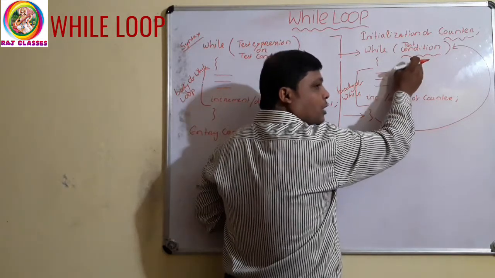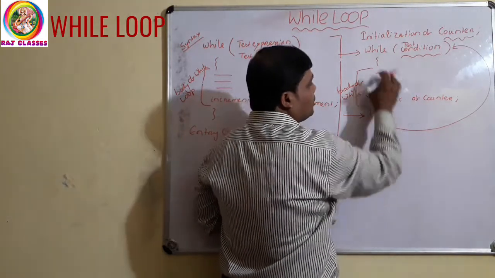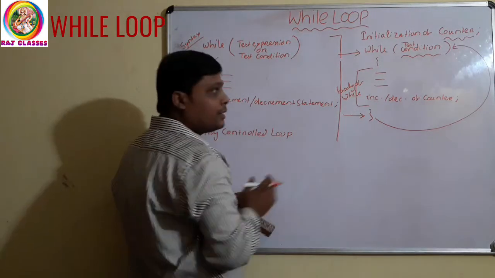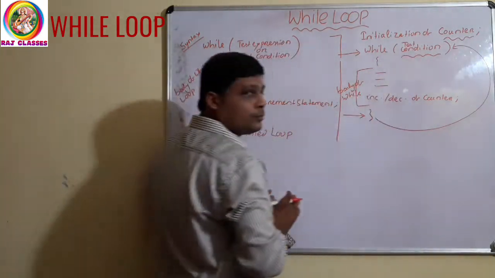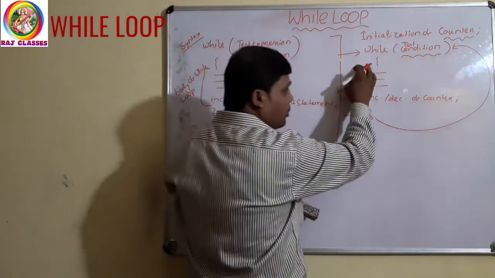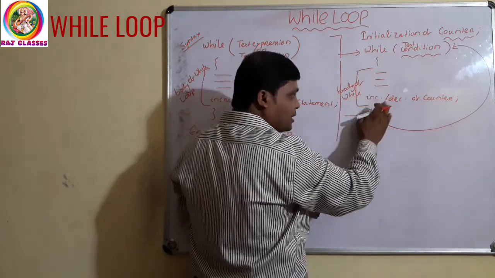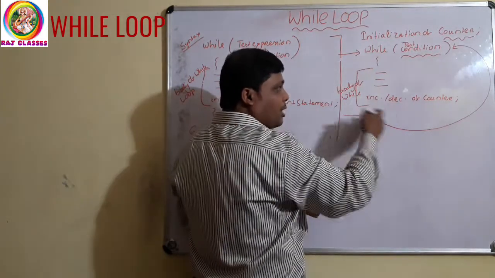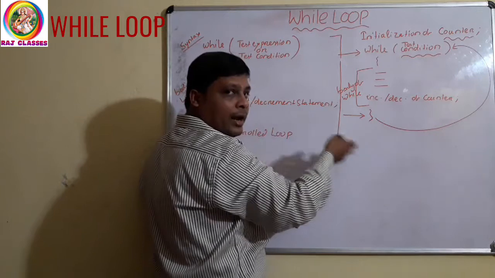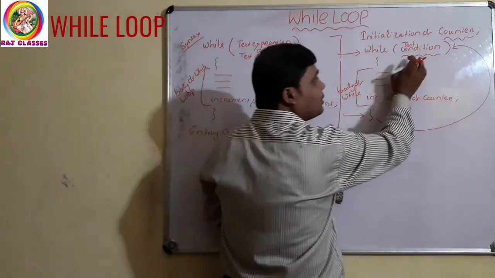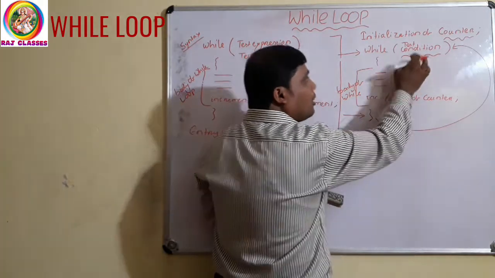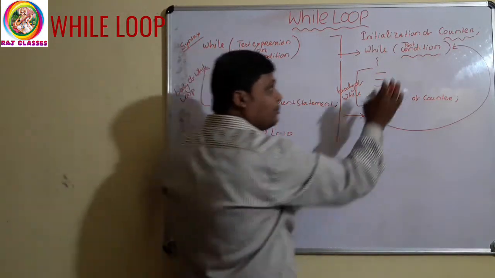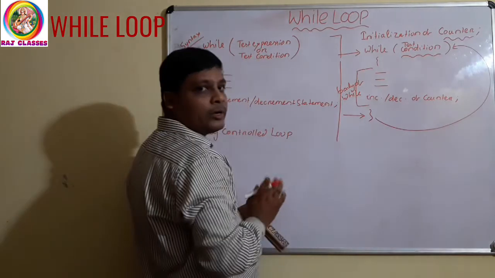If the condition is true again, it will execute the body of while again and again till the condition is true. As this is a loop, the body of while will execute again and again until the condition is false. Clear? If this condition is false, what will happen?